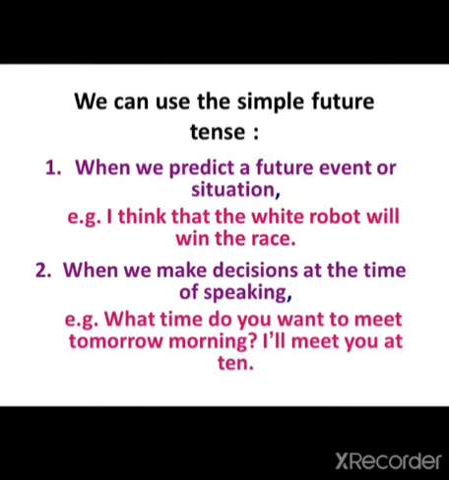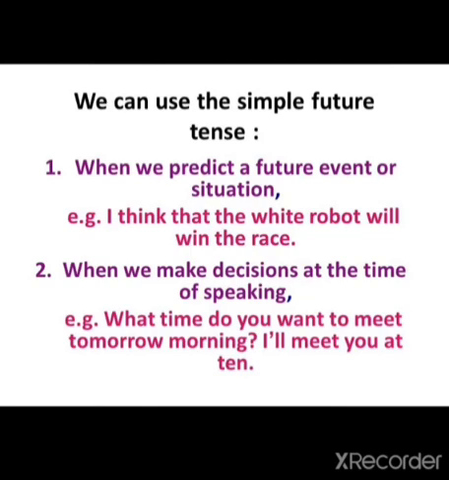For example, you can see here, I think that the white robot will win the race. Maybe there is a race between the white robot and the black robot. So somebody is going to predict, giving their guess, that the white robot will win. So for that we will have to use simple future tense. Now the second one is when we make decisions at the time of speaking. Meanwhile, at the same time, on the spot, we take a decision. For that we have to use simple future tense.